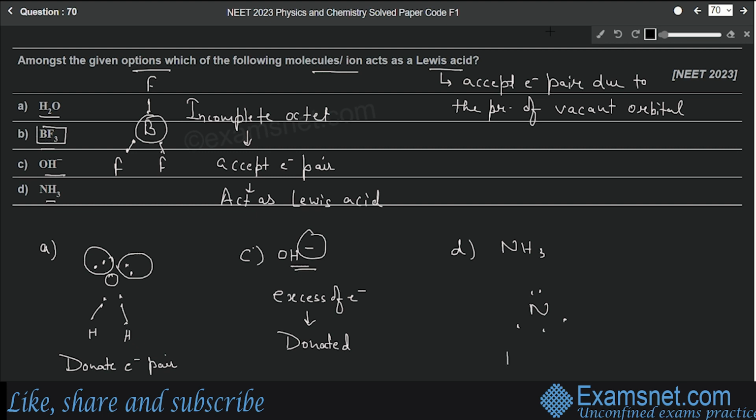Now there are 3 hydrogen atoms, so 3 of the electrons will be shared with the 3 hydrogen atoms. Okay, so one lone pair is still left on the nitrogen atom, which will be donated. So only BF3 is accepting electrons, all the other options are donating electrons. Therefore option B will be the Lewis acid.